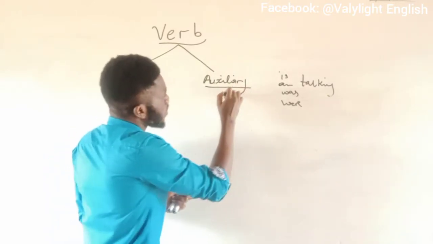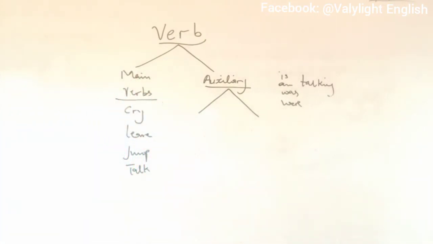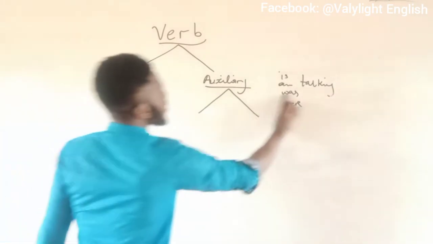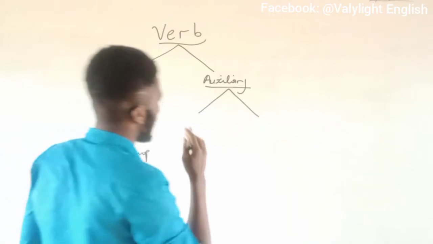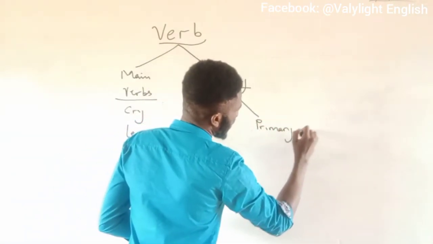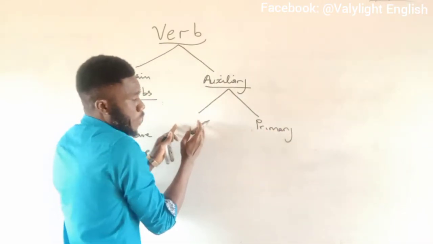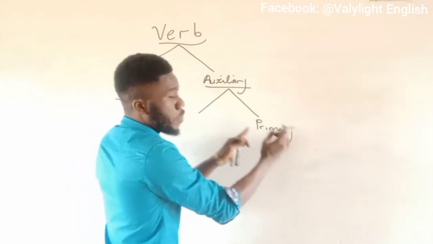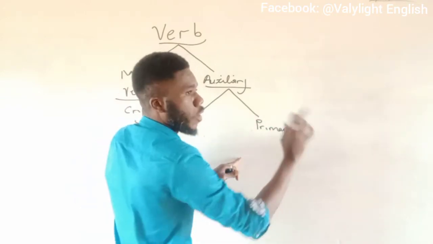These auxiliary verbs are divided into two. They are classified into two. We have what we know as the primary. This should have been here. It should have come first. We have a primary auxiliary and modal auxiliary. I am putting it here because there are other things that we need to come on that, so understand that.